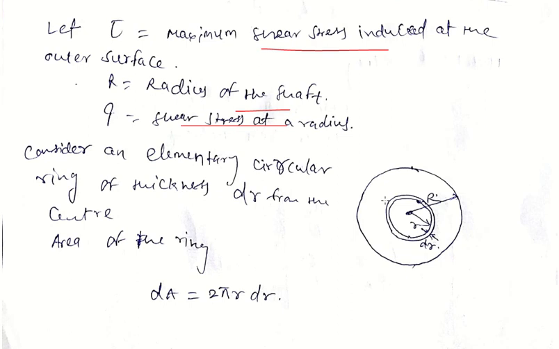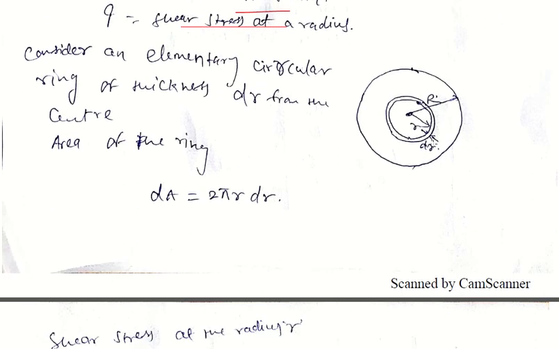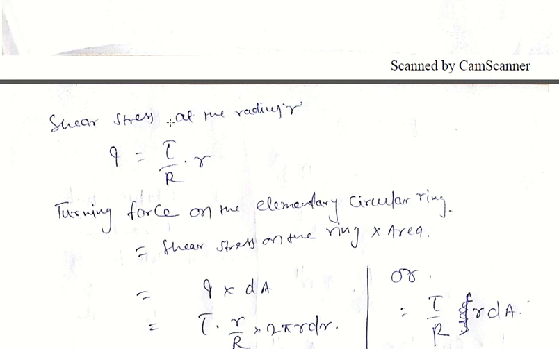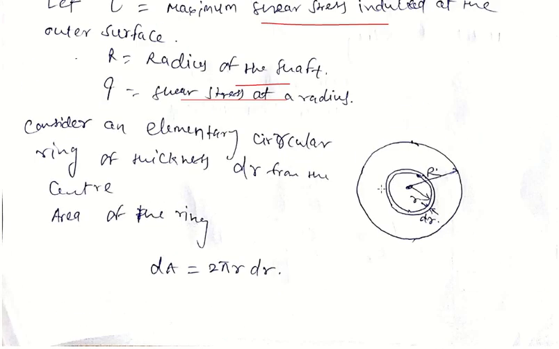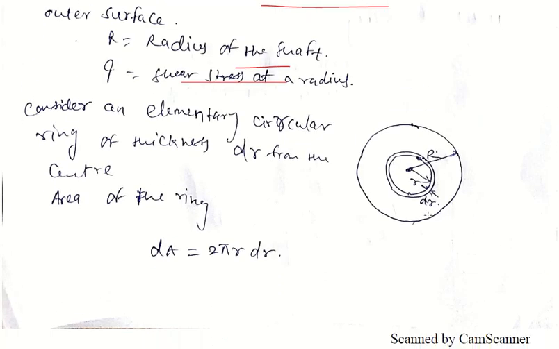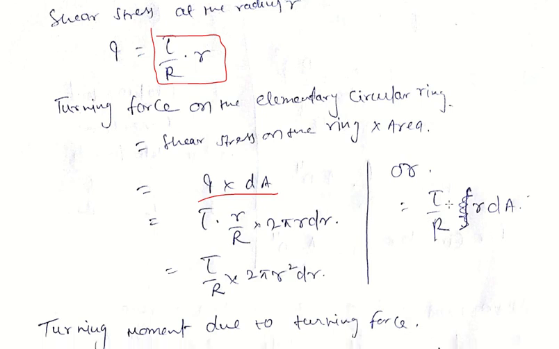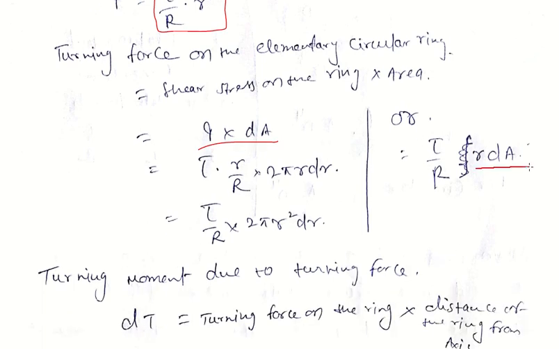First we know q equals tau by R dot r. Now the shear force is the shear stress acting times area, so shear force is q into dA, that is tau by R dot r into dA.